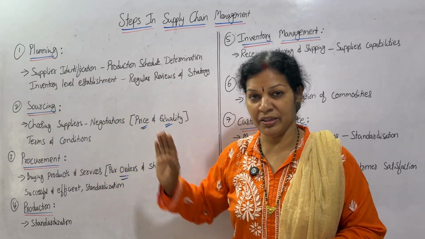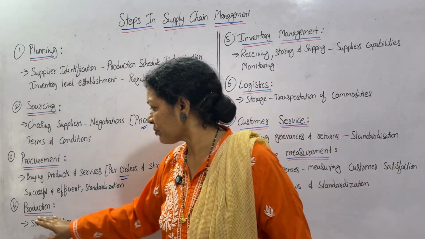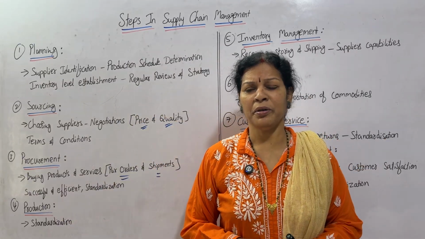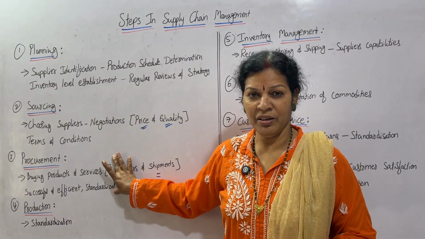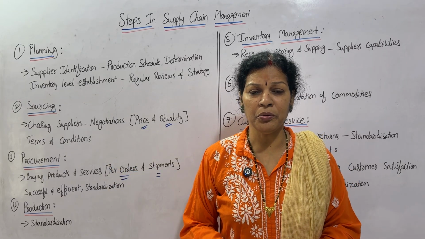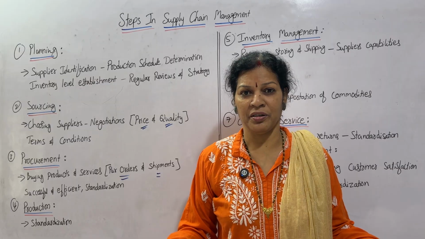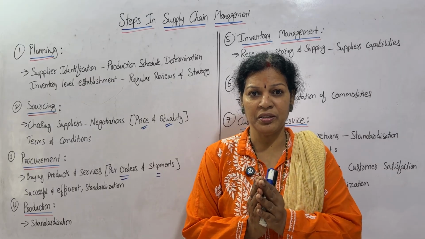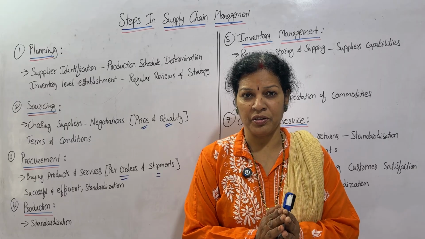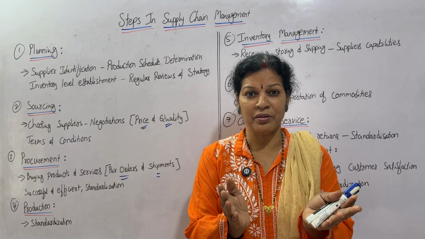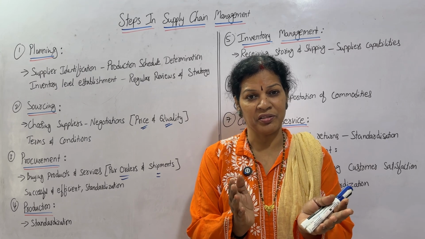And the fourth point is production. Production means you start your production, because at this level we have procured the goods or services. Procured, so what to do now? Next, go for the production, start the production process. We have seen the process of production, the manufacturing process, process number 1, process number 2, already we discussed in cost accounting, the same thing.